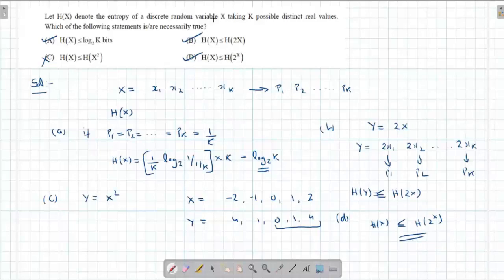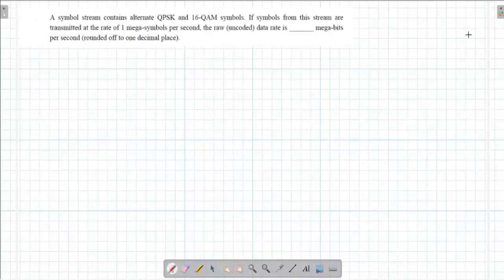So we need to understand here, if there is a nonlinear transformation and the number of possible distinct real values is changing, then the entropy will be lesser. The correct answer for this is A, B, and D. That's the end of the question from the communication system information theory part.